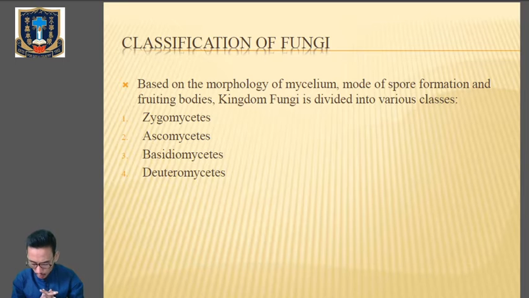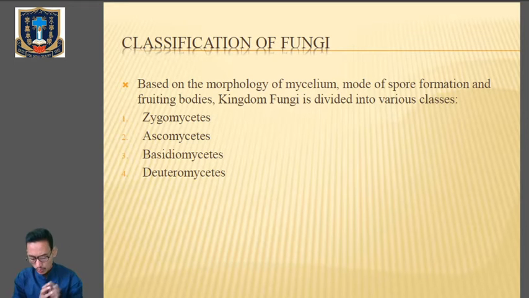So what are the different classes of fungi which have mainly been proposed by the mycologists based on their myceliums or the modes of spore formation? Mainly we have Phycomycetes. Here I've written Zygomycetes because in our syllabus we have to go through Zygomycetes only. The first class is Phycomycetes, which has been divided into two groups. The first one is Oomycetes and the second one is Zygomycetes. Here we'll simply go with Zygomycetes only. Then the second is Ascomycetes, then Basidiomycetes and Deuteromycetes.